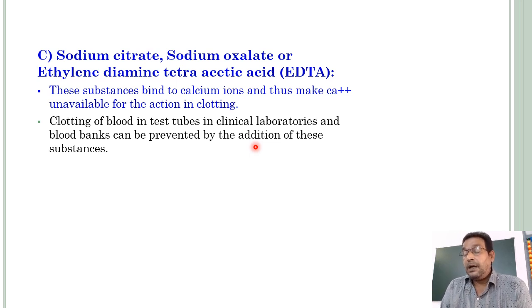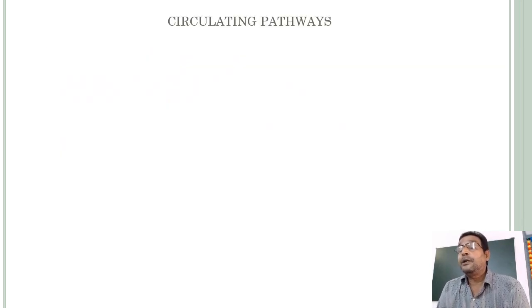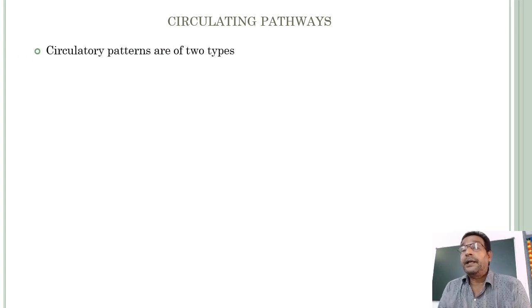At the same time, in blood banks clotting can be prevented by the addition of these substances. This is about anticoagulants. Next, circulatory patterns.